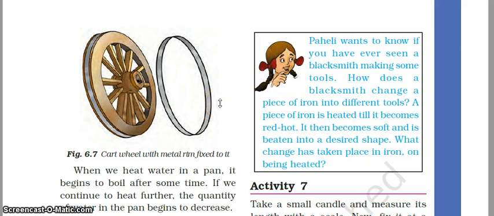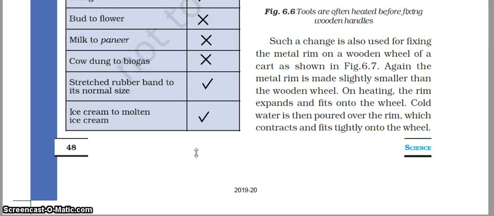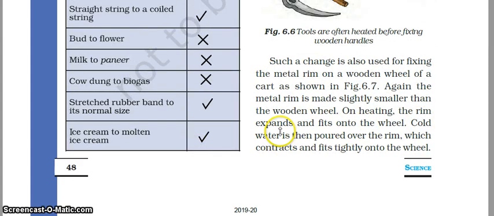It expands slightly, it is fixed on the wooden wheel, and then it is cooled. So what happens? It fits tightly. The iron rim fits tightly into the wooden wheel and provides strength to the wheel. On heating, the rim expands and fits onto the wheel. Cold water is then poured over the rim, which contracts and fits tightly onto the wheel.